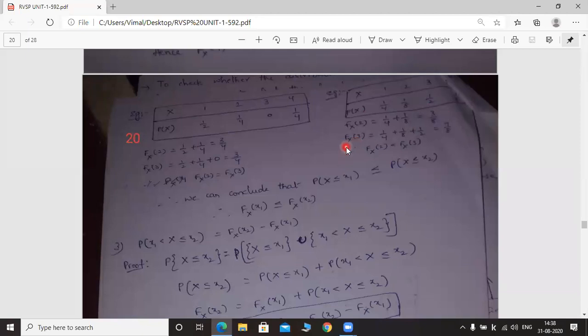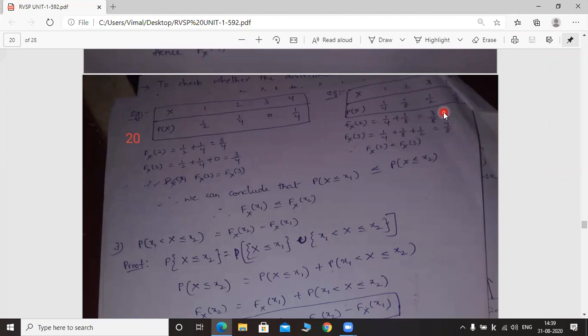Next, capital Fx of 3. How can we calculate this one? Probability of capital X less than or equal to 3. That means you have to add the probabilities up to the third entry in the table, because we are finding the cumulative distribution function.